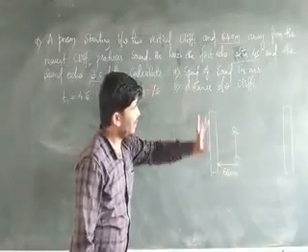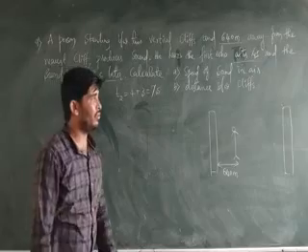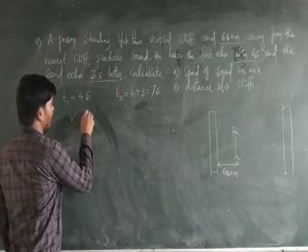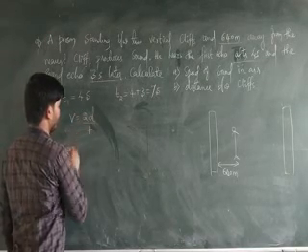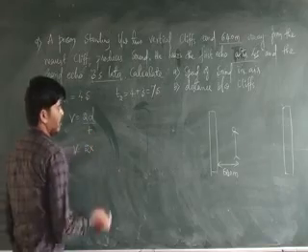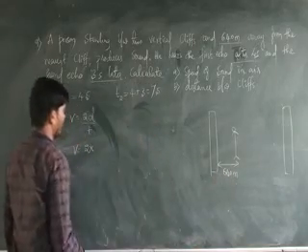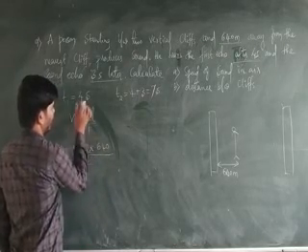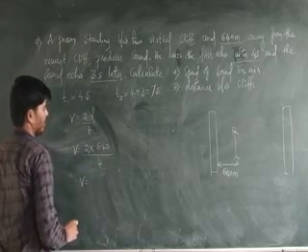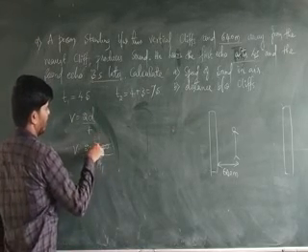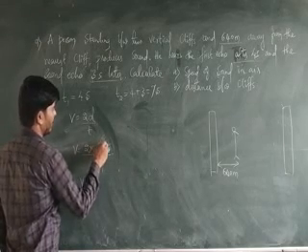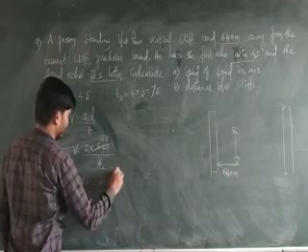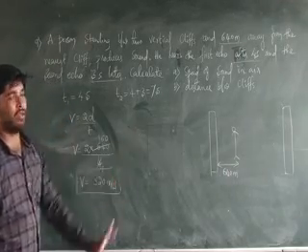Now calculate the speed of sound in air and the distance between the two cliffs. First, speed of sound in air. So V is equal to 2d by t. So V is equal to 2 into, what is the distance given here? 640 meters divided by t, which is 4 seconds. So V is equal to, 4 1s are 4, 2 remaining, 4 6s are 24, and 160 into 2, that is 320 meter per second. So this is the speed of sound in air medium.